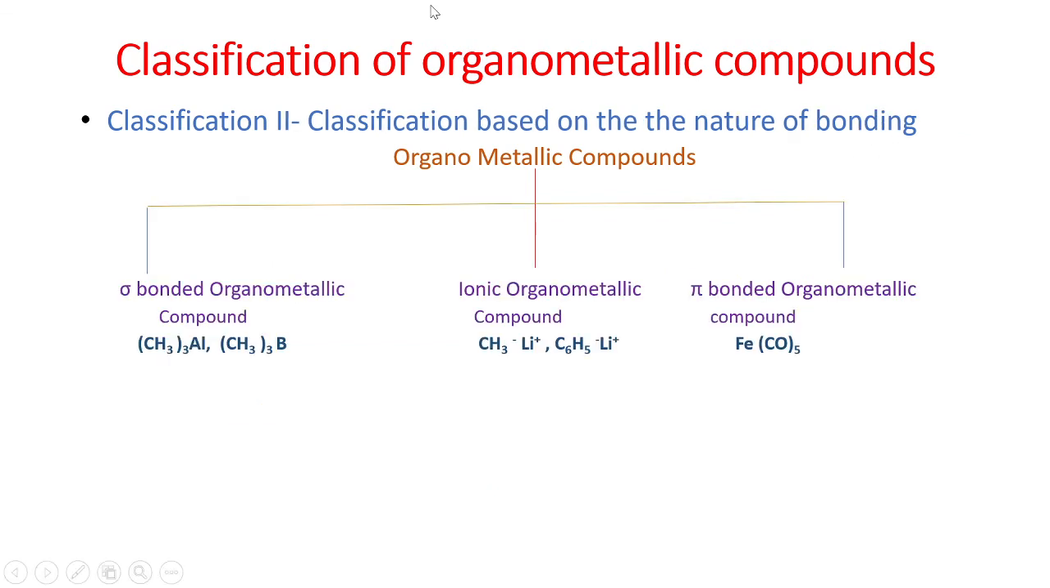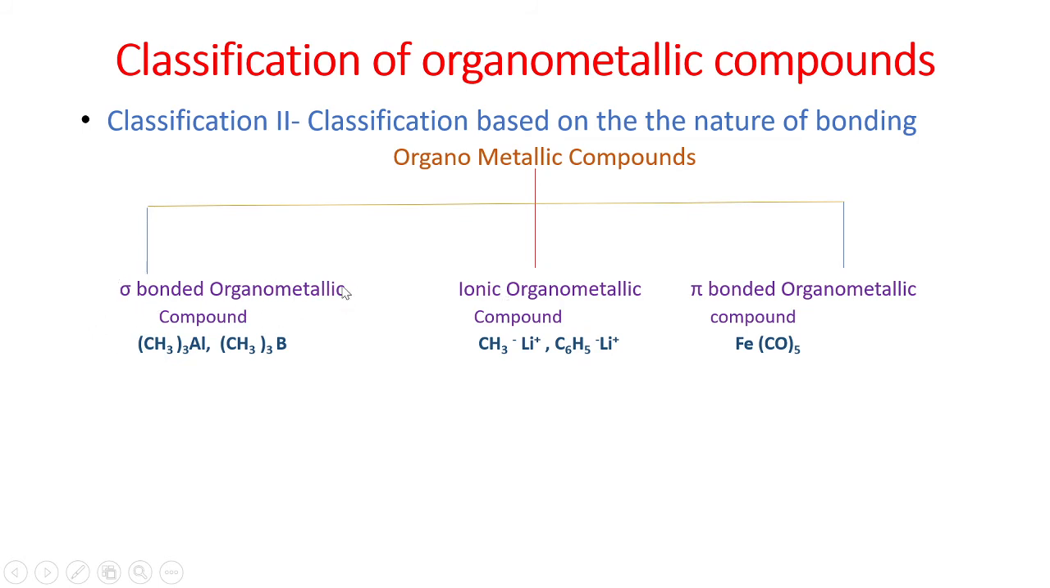The next classification is based on the nature of bonding, that is, which type of bond is present between the metal and the organic part of the compound. On this basis, organometallic compounds are divided into three classes: sigma bonded organometallic compounds, ionic organometallic compounds, and pi bonded organometallic compounds. Let us study them one by one.